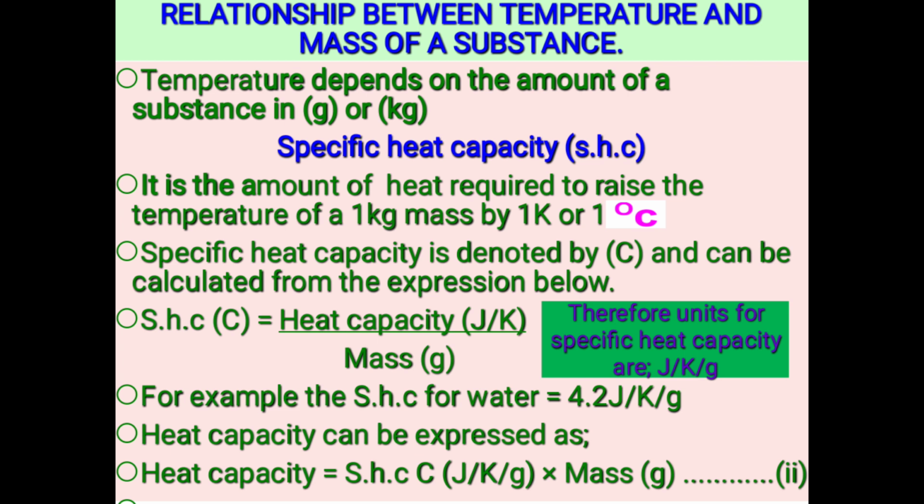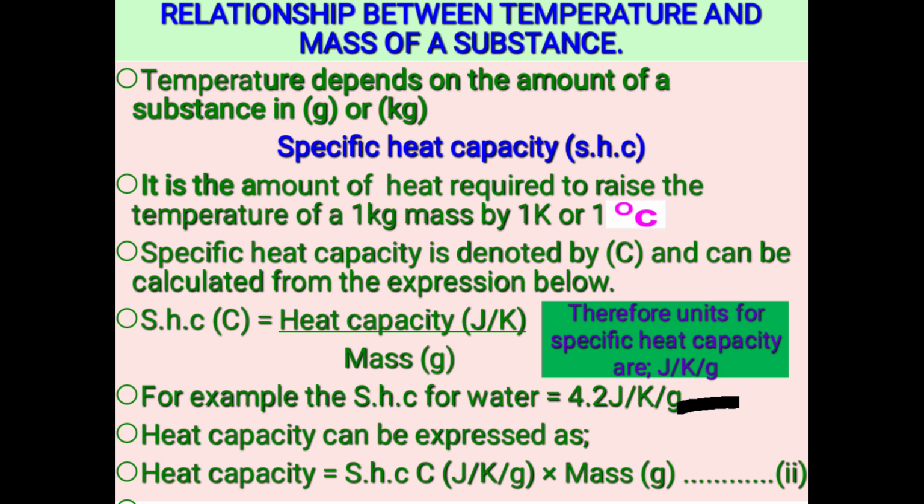To raise the temperature of 1 gram of water by 1 Kelvin, you need 4.2 joules of heat. So that's what that expression means. Hope you get me there. So therefore, the specific heat capacity of water is 4.2.